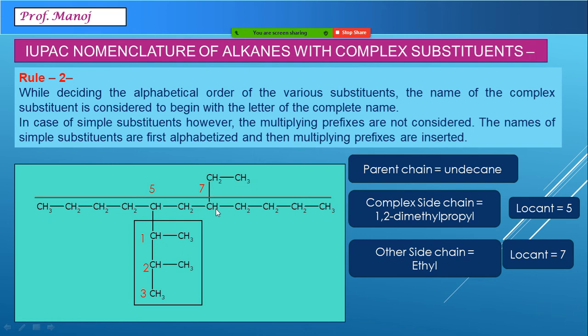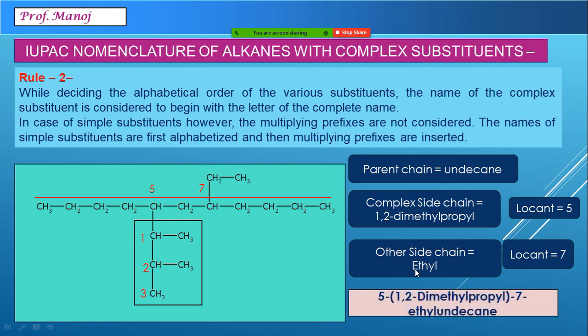So how do we write the final name now? Here dimethyl propyl starts with D, and here E is for ethyl, so D comes first in alphabetical order. So we say 5-(1,2-dimethyl propyl)-7-ethyl undecane. As a rule, whenever you have a complex substituent with di or tri, that prefix letter is taken for the comparison in alphabetical order.